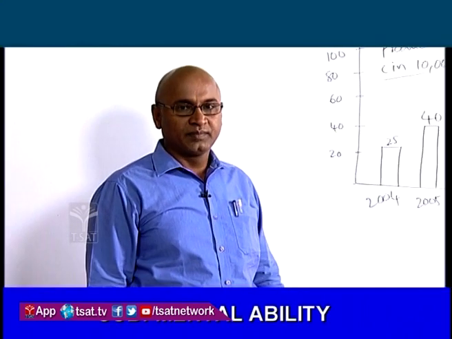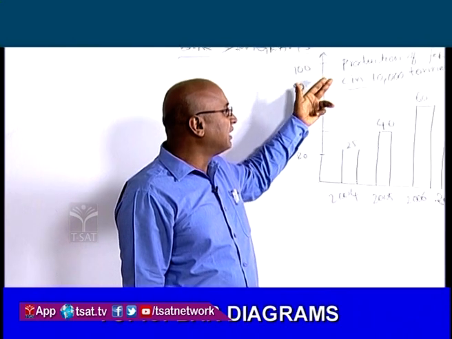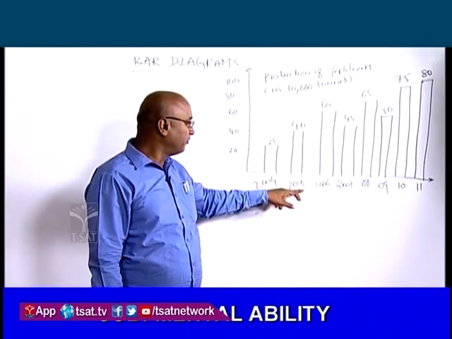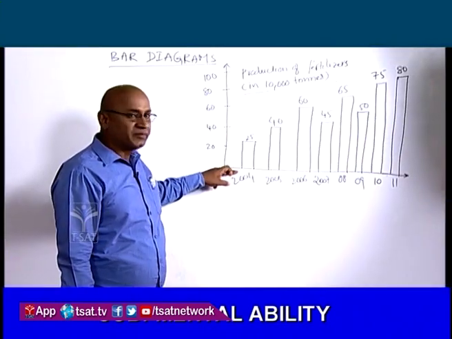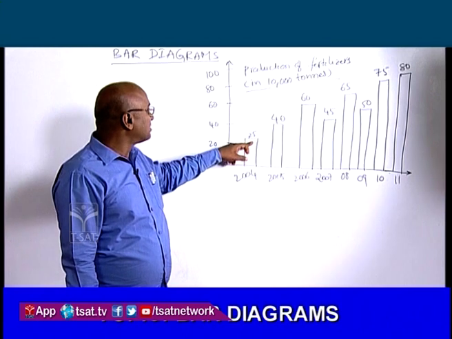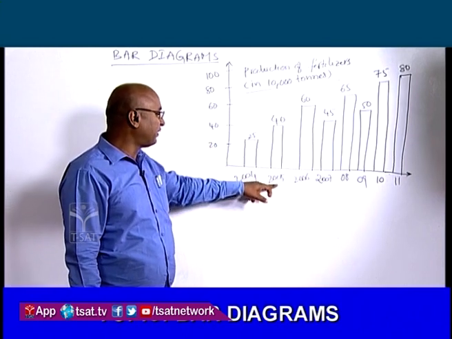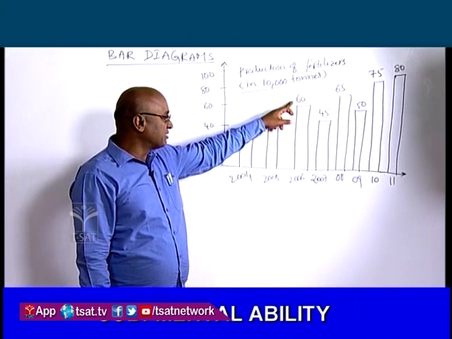Next problem. Here in this problem, the production of fertilizers in 10,000 tons of various years has been given. In the year 2004, 25,000 tons of fertilizers production was there. Similarly, in 2005, 40,000 tons. 2006, 60,000 tons.